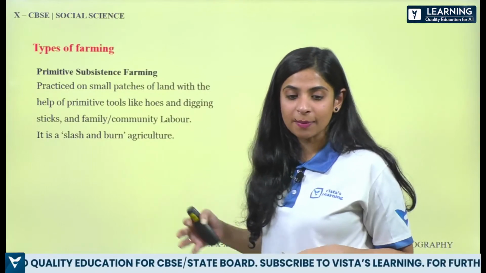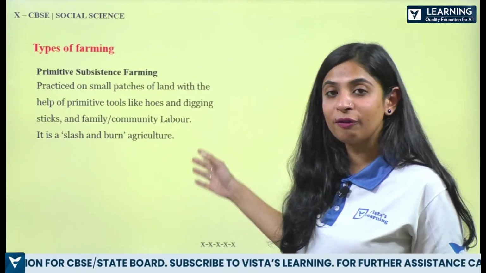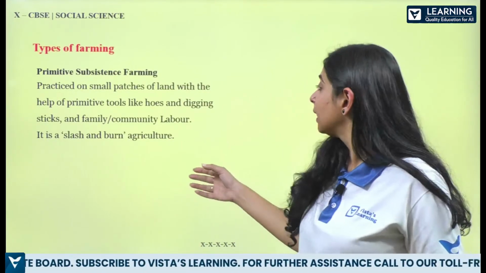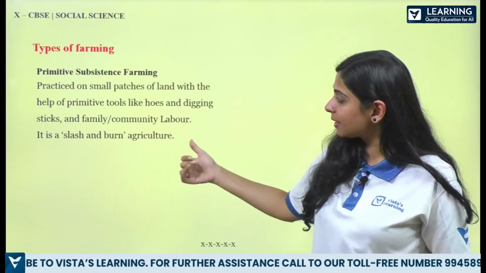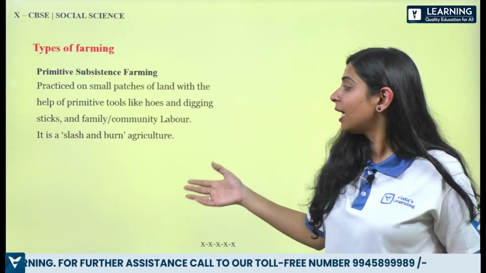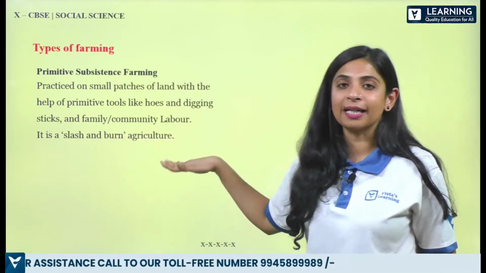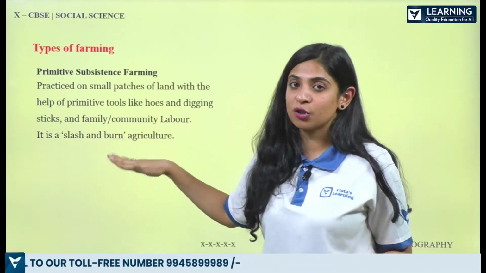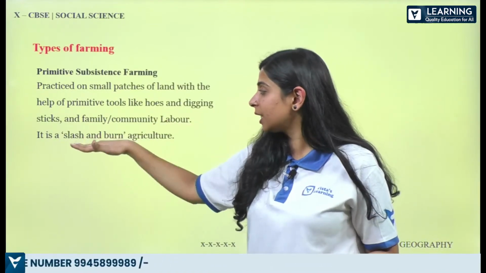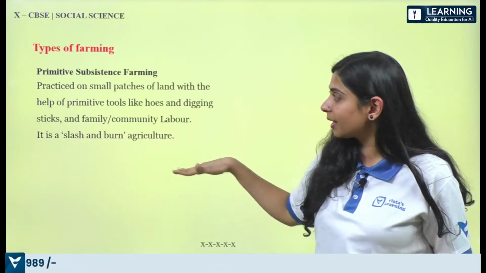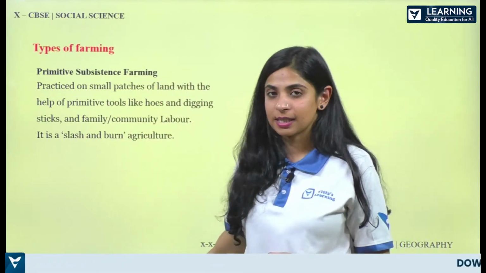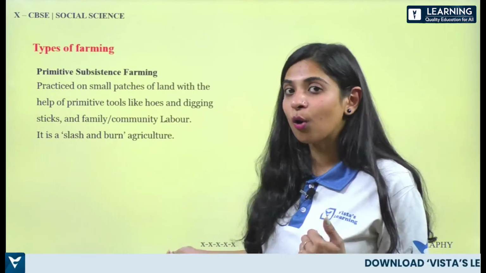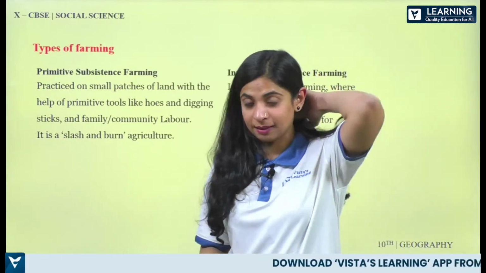Primitive subsistence farming is practiced on small patches of land with the help of primitive tools like hoes, digging sticks, and family and community labor, and it is also known as slash and burn agriculture. This also surely comes. They will ask you what is the other name for slash and burn agriculture. You just have to write primitive subsistence farming. This I also got in my exam, alright, my 10th paper.